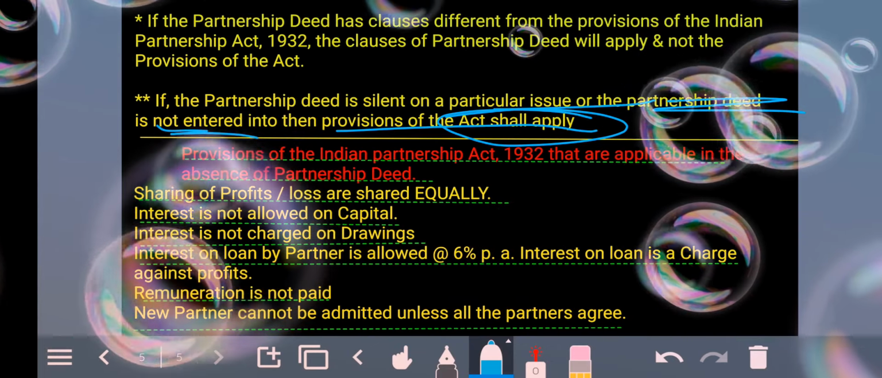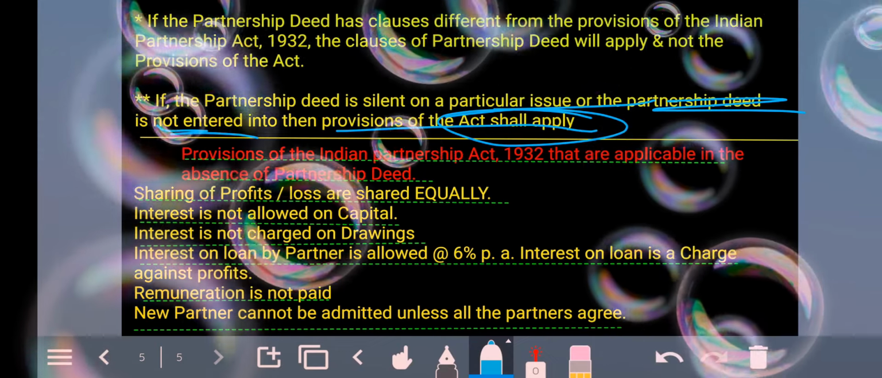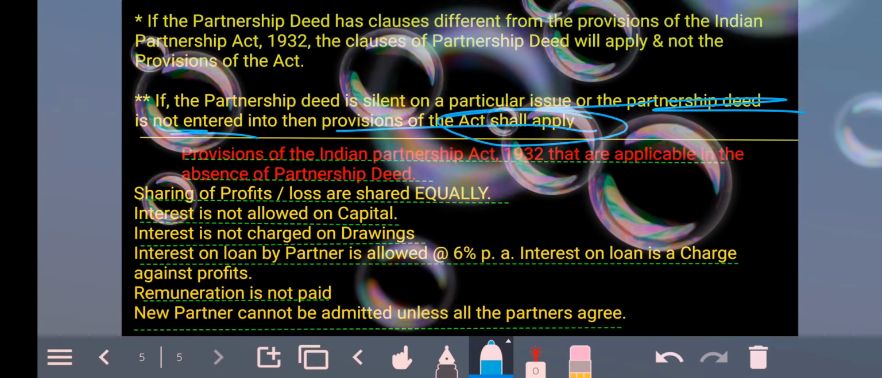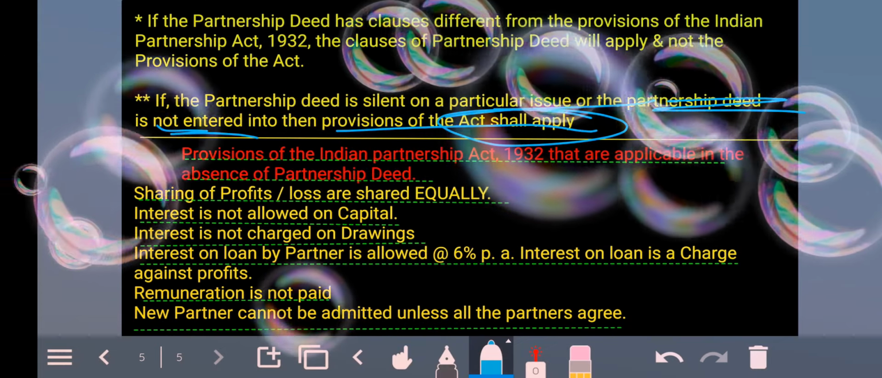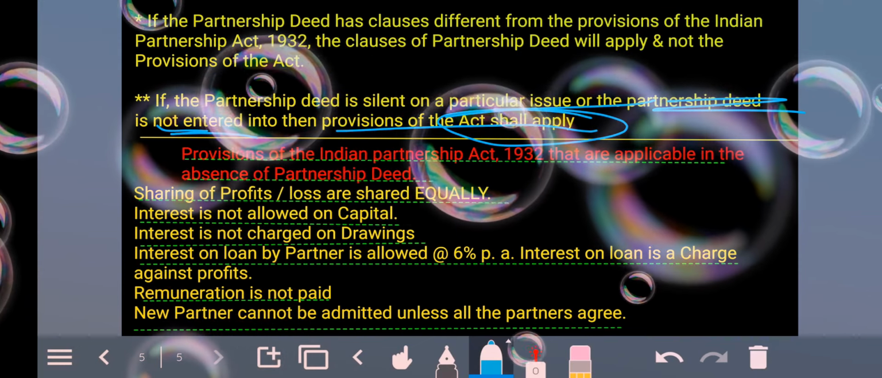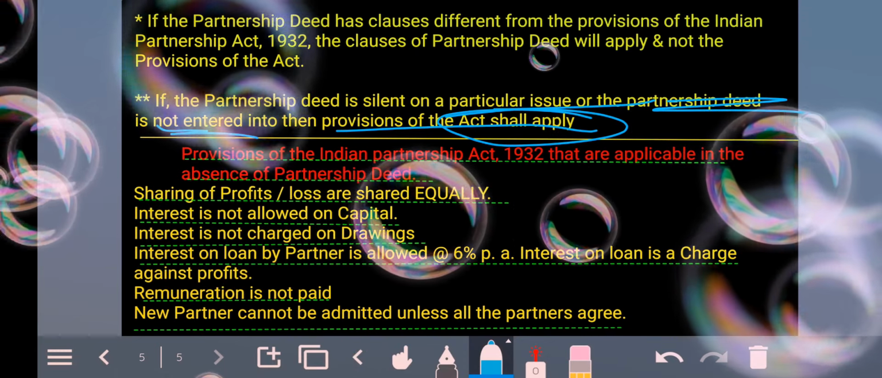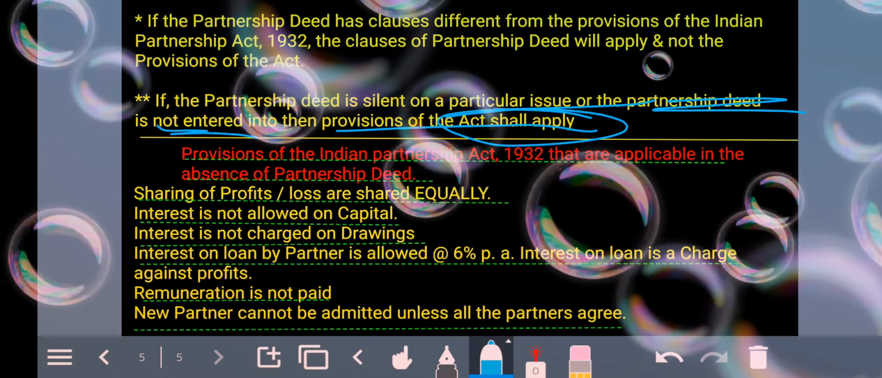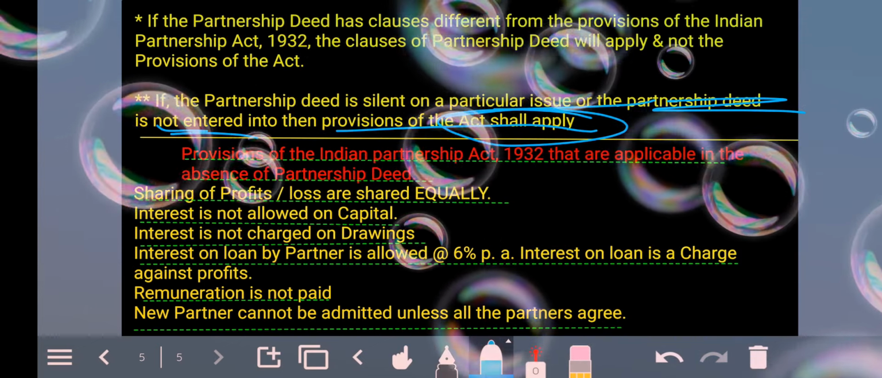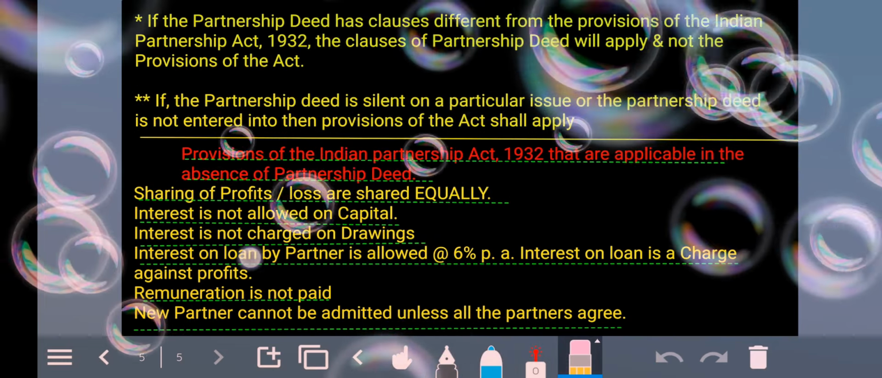Like, if you don't have a deed, or if a deed is there but the specific point on which today the conflict has arisen, you haven't thought that this would be the cause of conflict between the partners, but it is now. So you don't have any provision in the partnership deed that you have maintained, but in that case you have to resolve that particular fight. To resolve it, you will go to the Indian Partnership Act 1932. You will check the provisions of that act to find the solution of your problem, because that is not there in the deed.